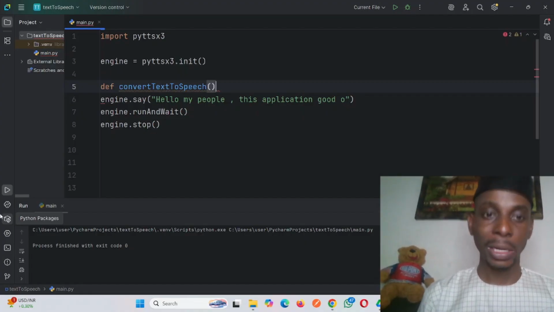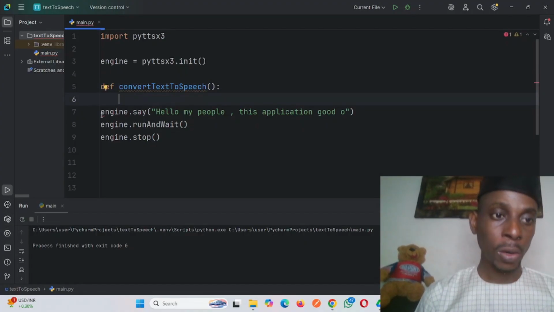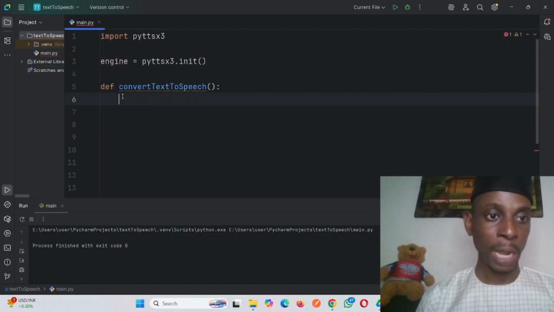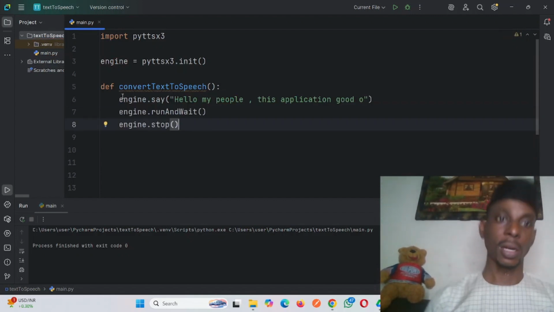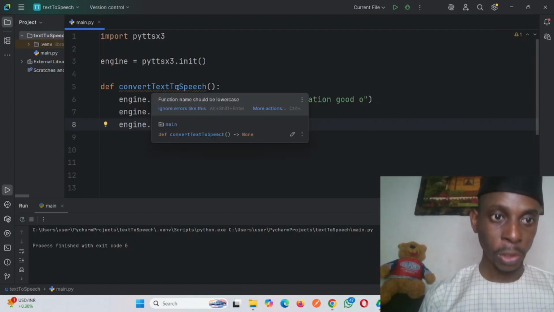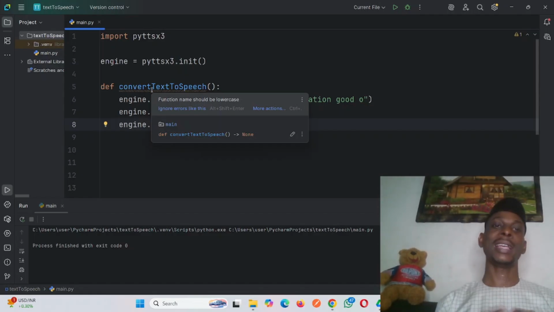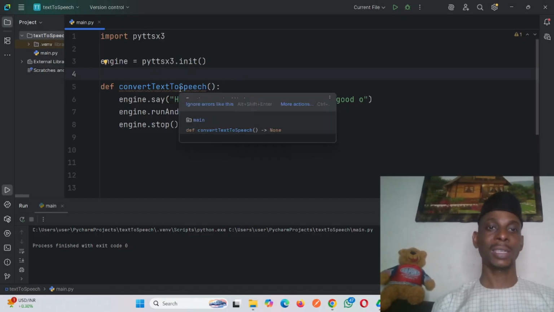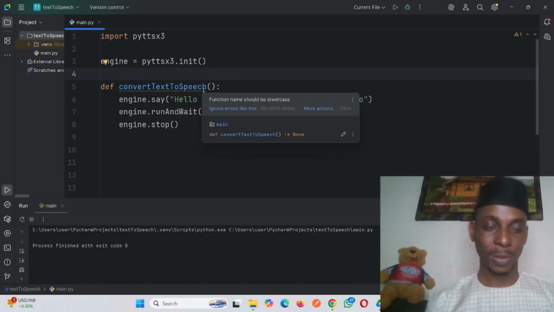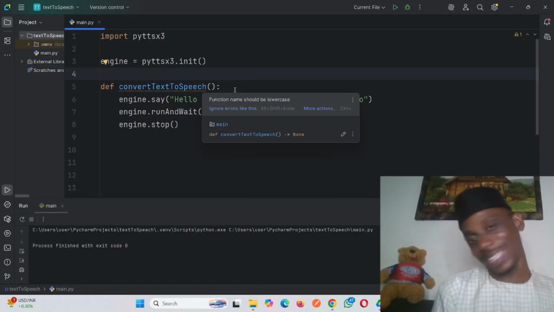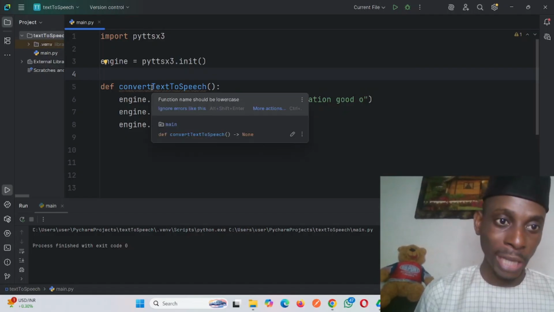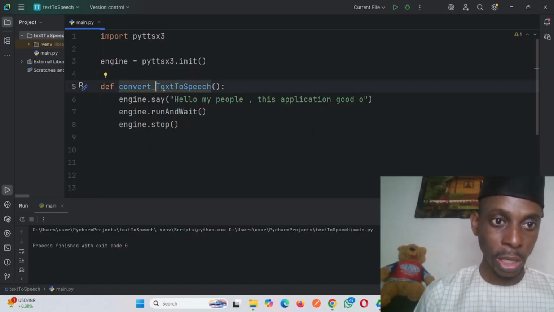So I put my parentheses, then put the code inside my function. Because I know many programming languages, sometimes I mix things up. This one is camel case, which is used in JavaScript. But for Python, it is called snake case. You know, Python and snake. So everything should be like a snake. So I'll convert it to snake case. How can I convert it? For each word, I use an underscore instead of an initial capital.